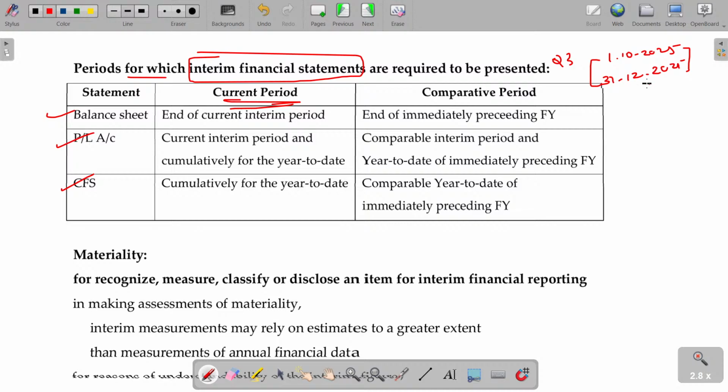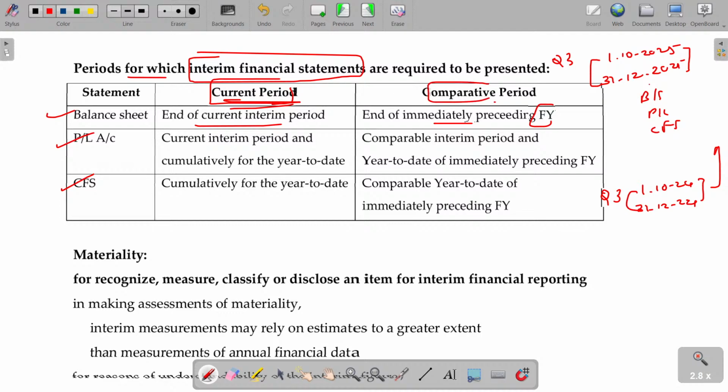While preparing this, you prepare the balance sheet, profit and loss, and cash flow statement. Parallelly, for comparison purposes, you have to include 1st October 2024 to 31st December 2024, the previous Q3's details, so that readers will understand what change happened between these two. End of current interim period, end of immediately preceding financial year. That's how you give comparative periods. Current period and comparative period you have to give.